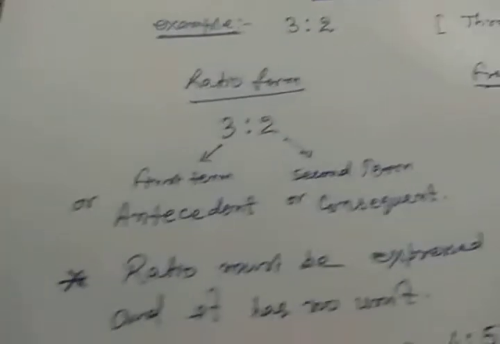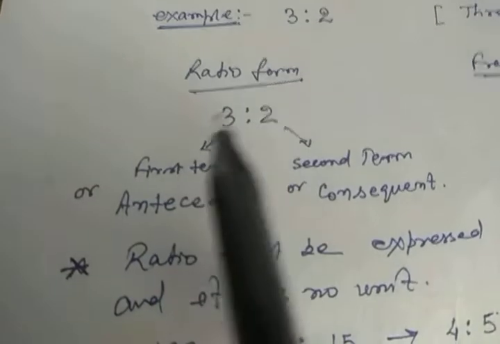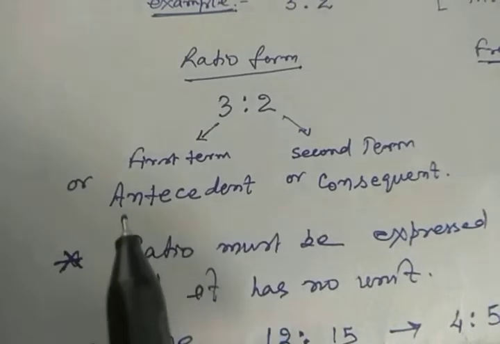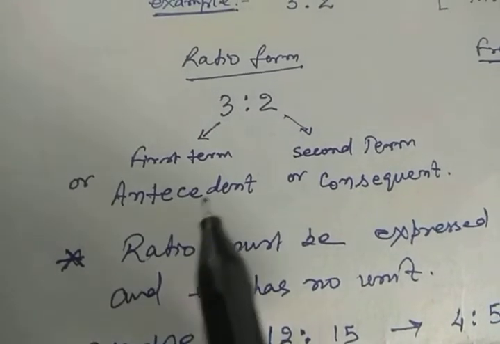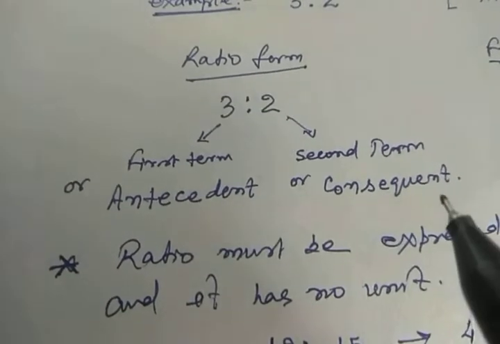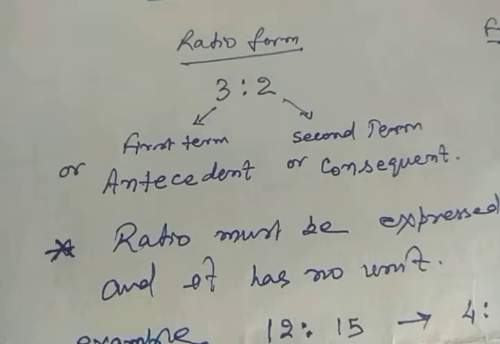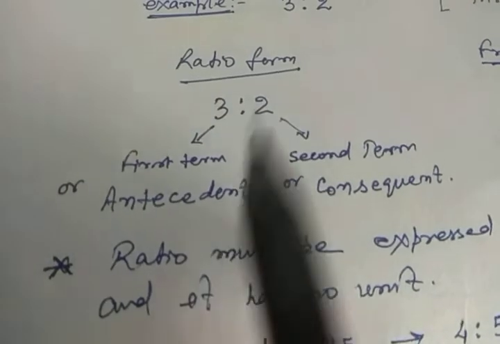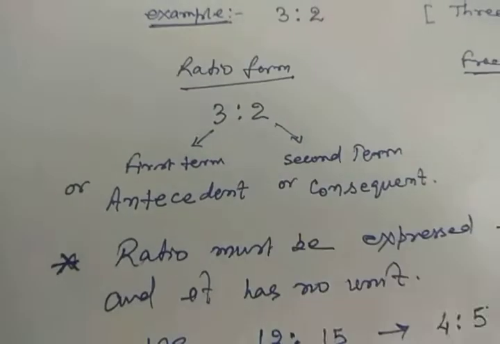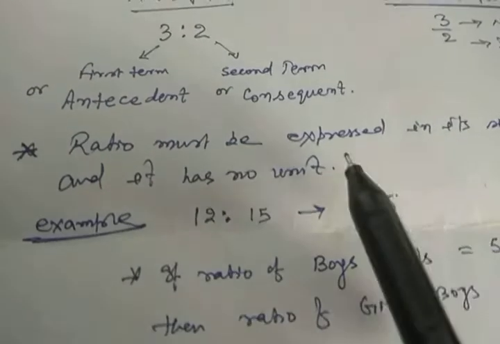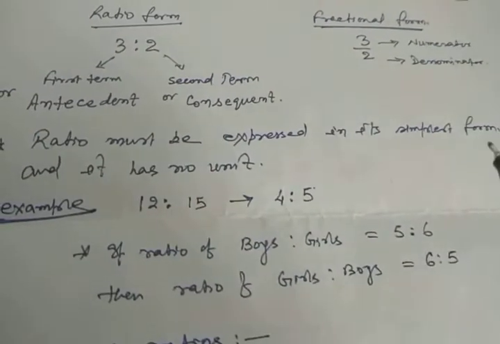Now, in the case of ratio form, you simply say this is the first term and this is the second term. The first term has another name, known as antecedent, and the second term is known as consequent. Is it clear?